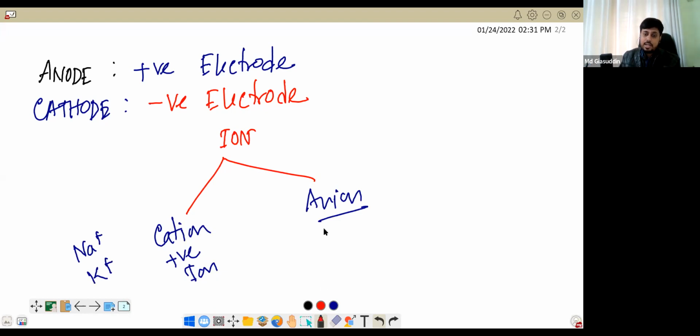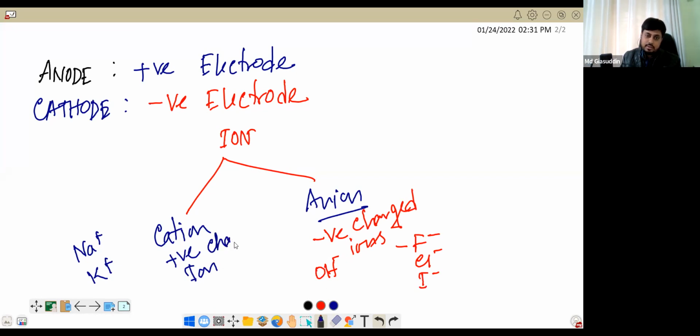And anion is the opposite, negatively charged ions. The examples would be F minus, Cl minus, I minus, OH minus, these are called anions. So positively charged ions are called cations.